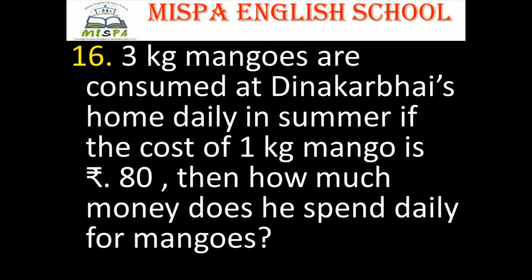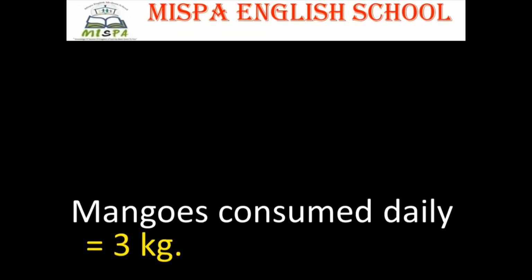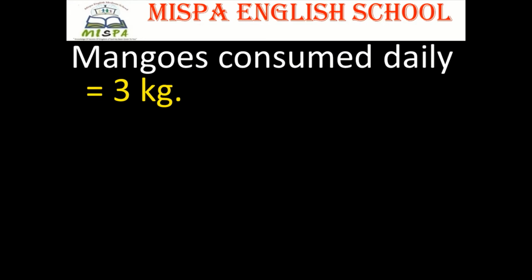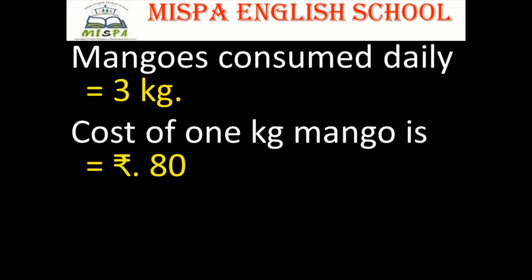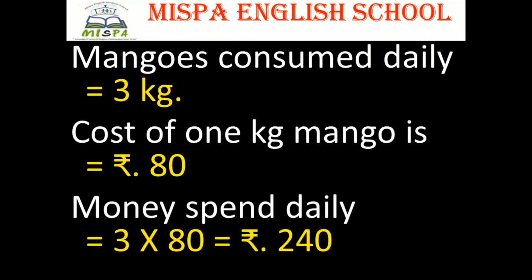Question number 16. 3 kg mangoes are consumed at Janagarbhai's home daily in summer. If the cost of 1 kg mango is rupees 80, then how much money does he spend daily for mangoes? Answer. Mangoes consumed daily is equal to 3 kg. Cost of 1 kg mango is rupees 80. Money spent daily is equal to 3 into 80, that is equal to rupees 240.